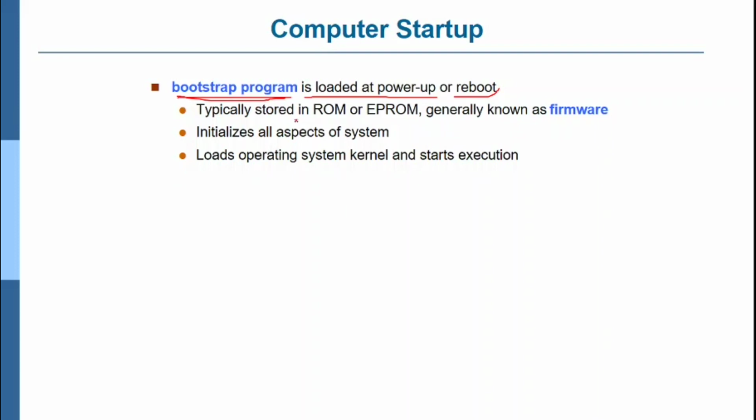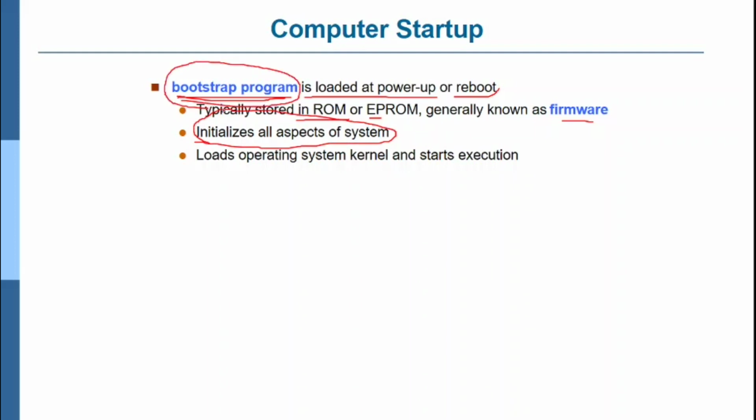It is typically stored in the ROM, that is read only memory, or erasable programmable ROM, generally known as firmware. It initializes all the aspects of the system. By whom? By the bootstrap program.